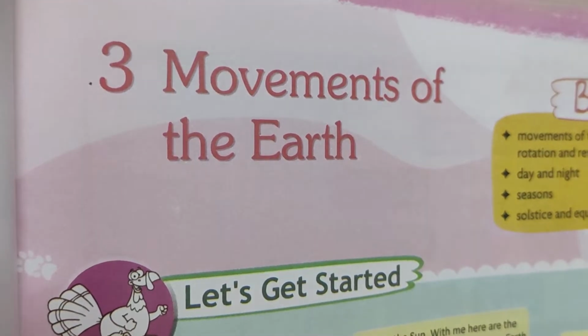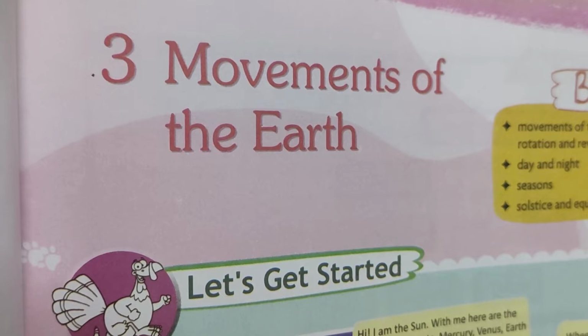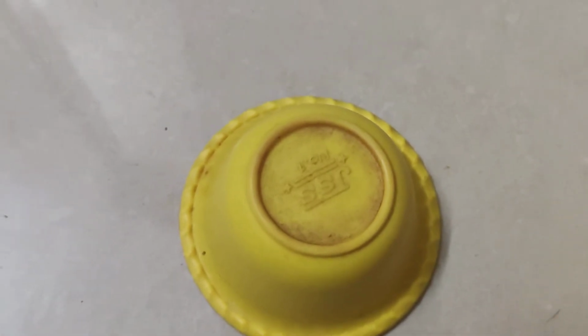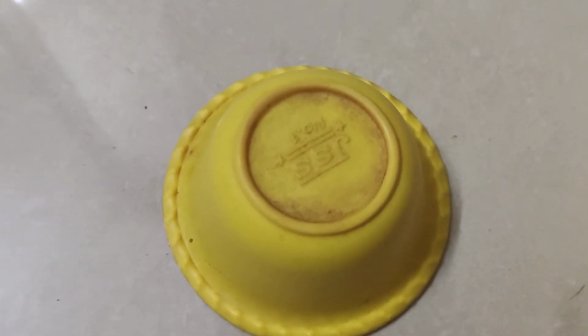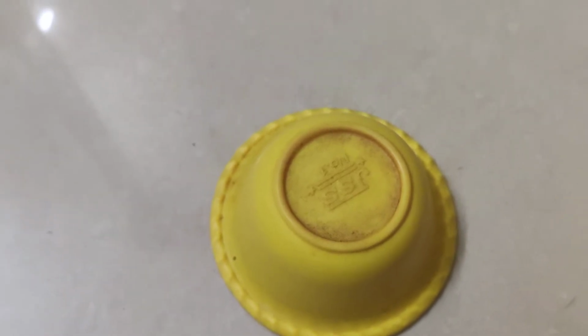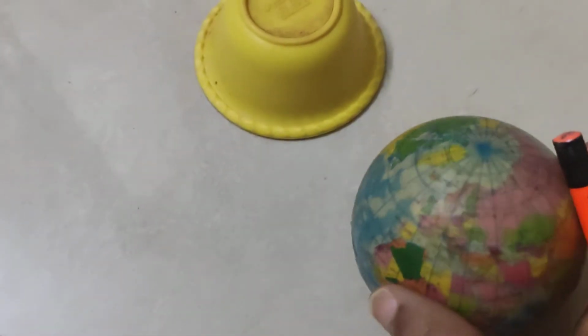Now we are going to study the movement of the earth. Again, one new type of explanation, and you can experiment in your house like that. So here I have taken one small yellow-colored ball, and I am taking it as the sun. Suppose this is the sun. And this is the earth where you are living.